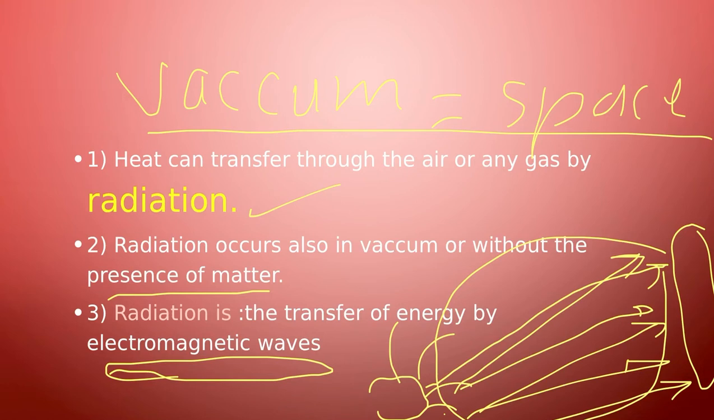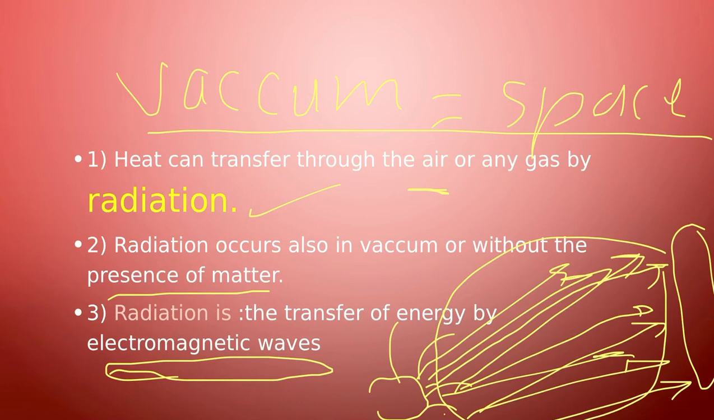There is no medium. So how is this heat, or thermal energy, transferred from the sun to the earth? By radiation. These are electromagnetic waves that can travel through vacuum, or even through the air. It can travel through vacuum or the air.